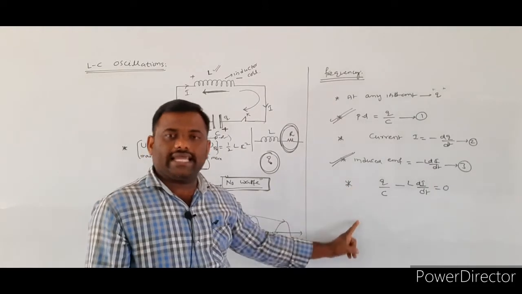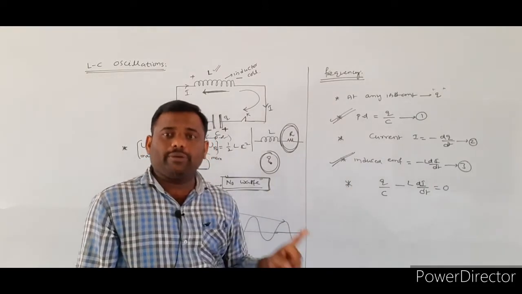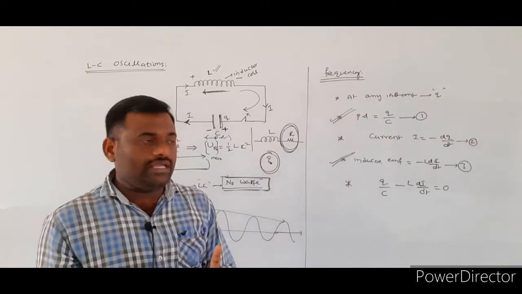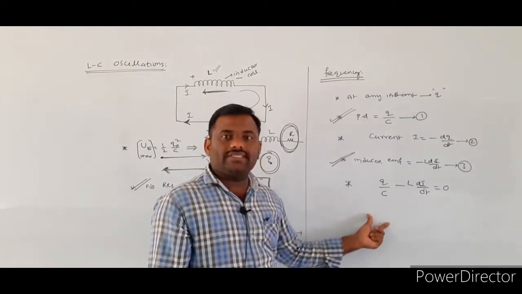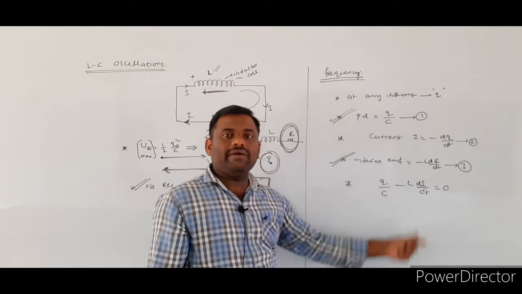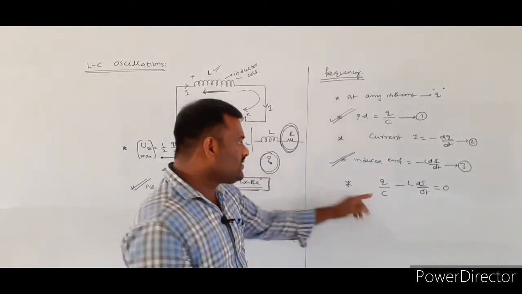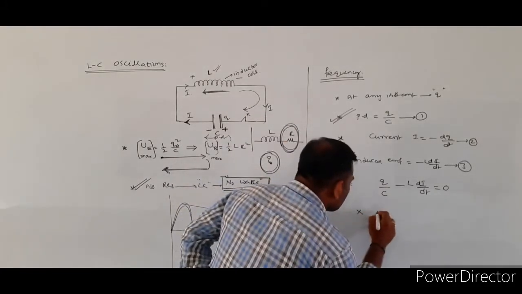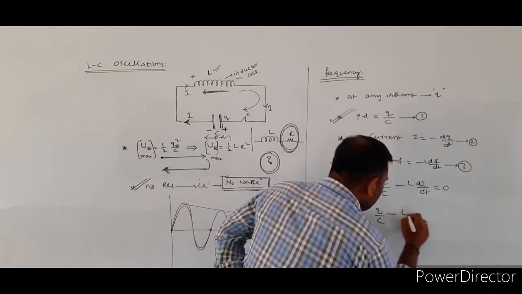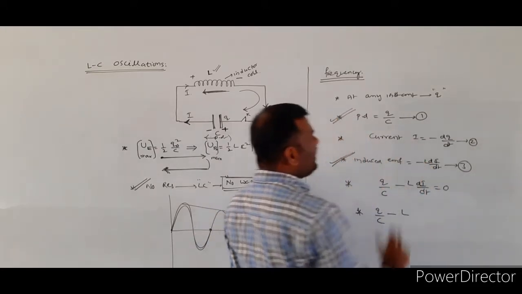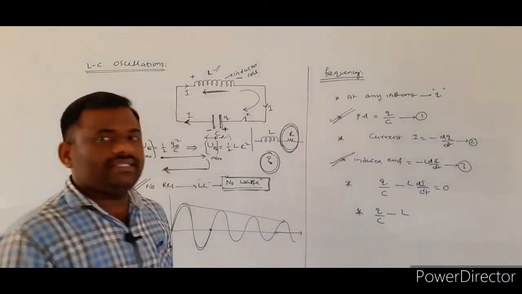According to Kirchhoff's second law, the algebraic sum of the potential drops and EMFs is equal to 0. This is the potential drop across the capacitor and this is the EMF across the inductor coil. So, this becomes q by C minus L into di by dt. Here I is equal to minus dq by dt.